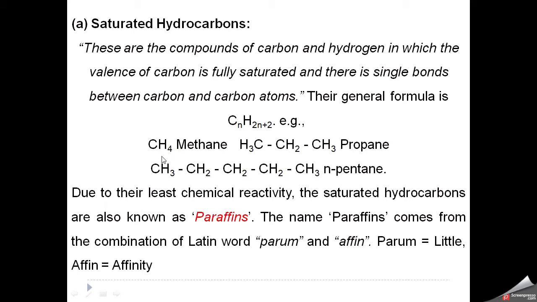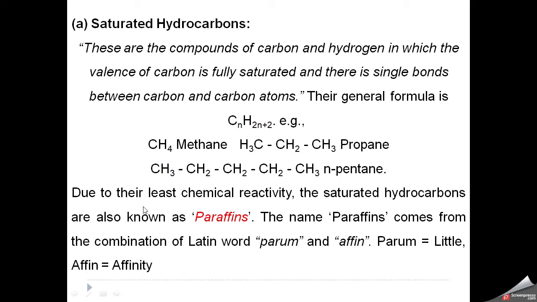Examples are common methane, CH4, and then propane, H3C-CH2-CH3. This is the formula of propane in expanded form. Then if we have 5 carbon atoms, we say pentane. The n is for straight chain. Whenever we use n, it means the chain is straight.